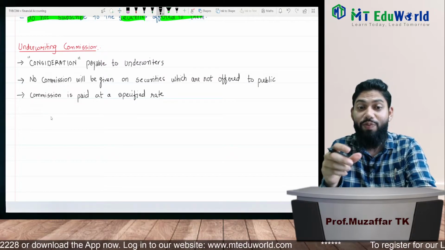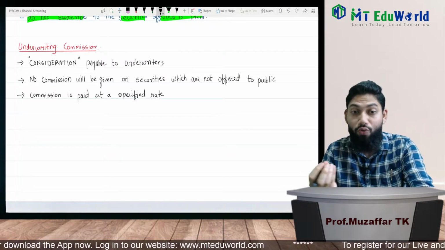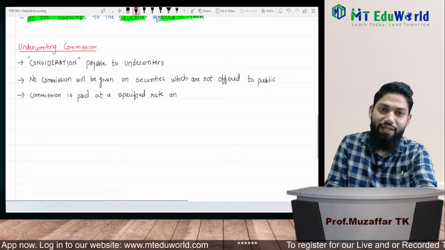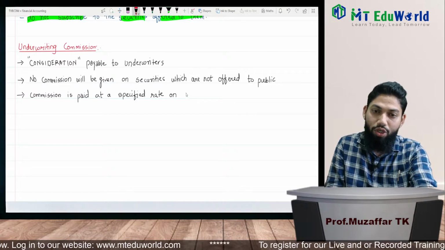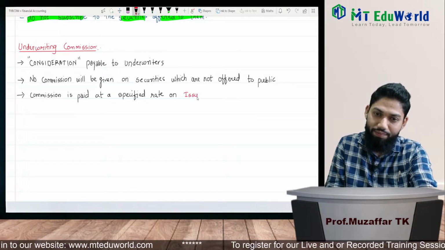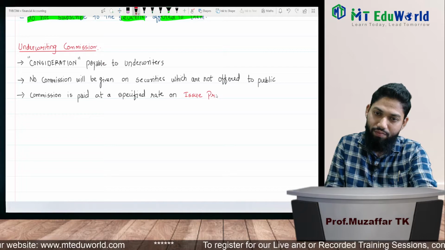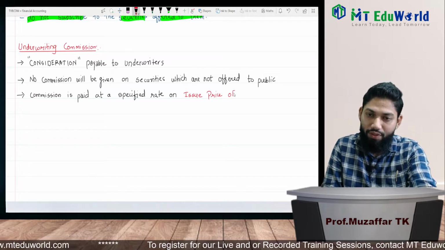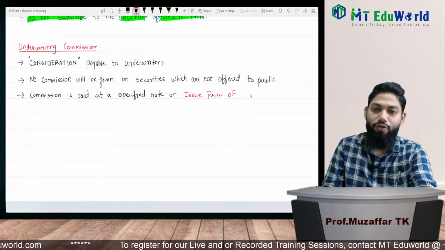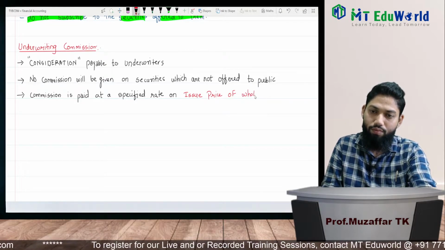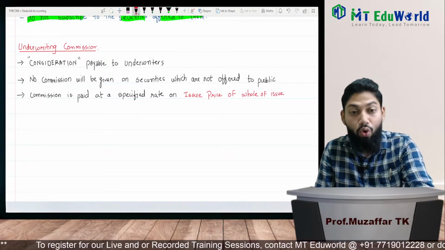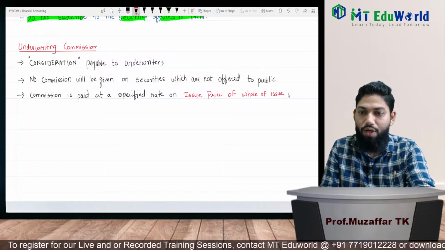But sir, this commission is paid at a specified rate on what? On which amount? So always on, I will highlight it with another pen, issue price. On issue price of what? Issue price of whole of issue, whole of issue underwritten.